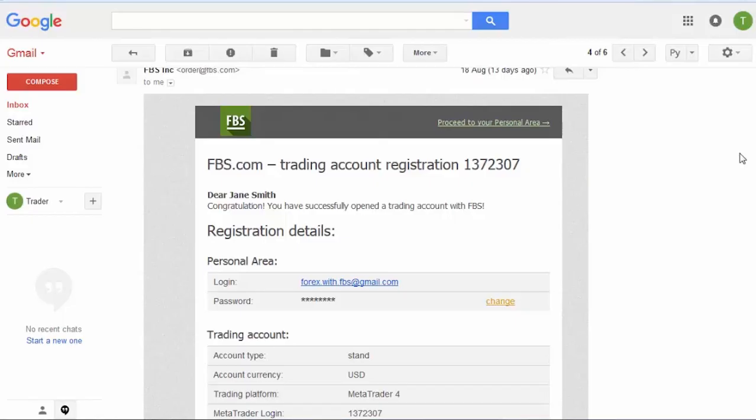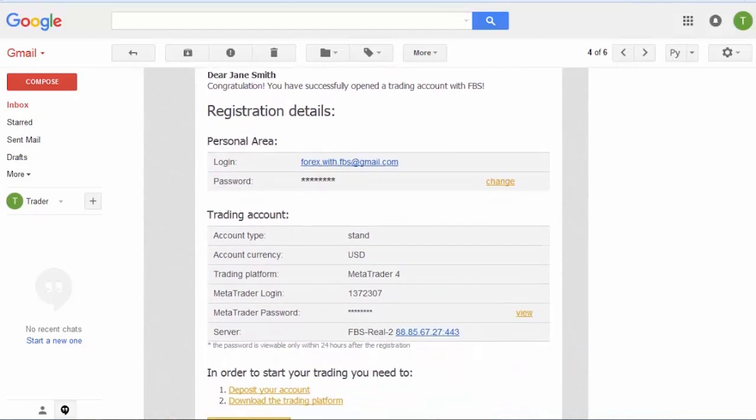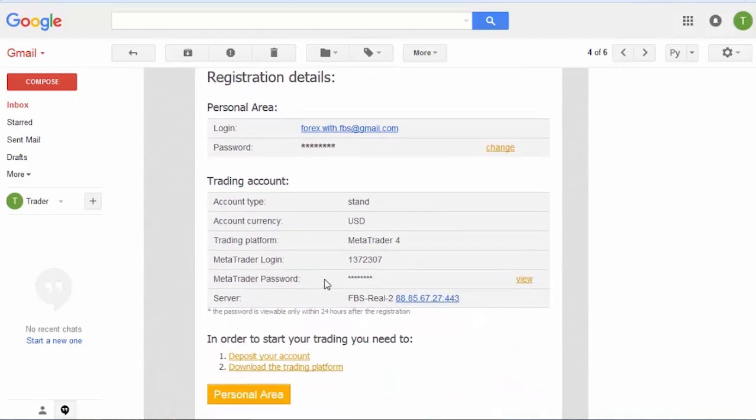In order to log in into your MT4, you will need trading account password given to you by MBS during your trading account registration. You can find this data in the registration email by MBS. Note that the initial password to your MT4 is viewable only within 24 hours after the registration. If you didn't save it, you can get a new password in your personal area.